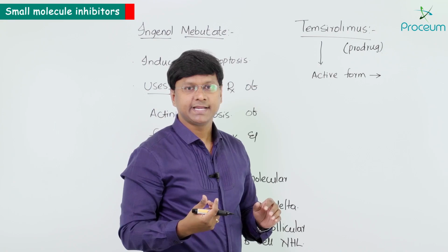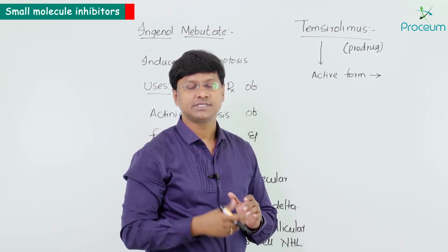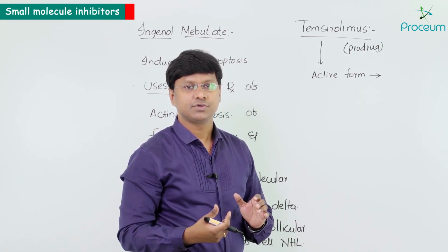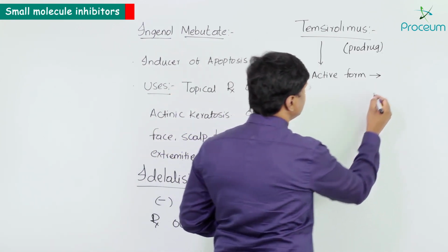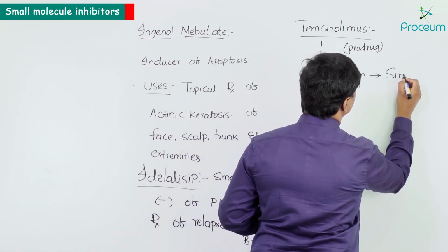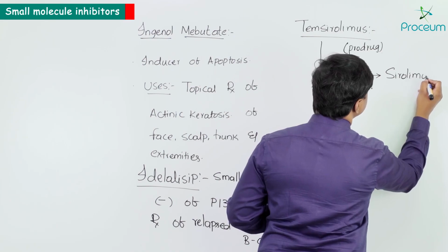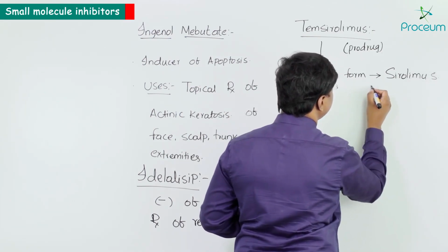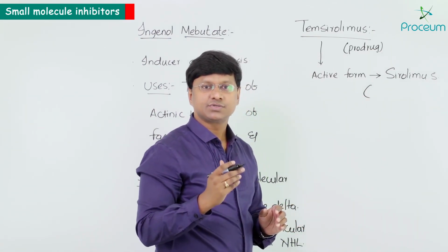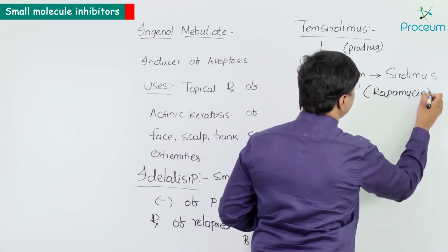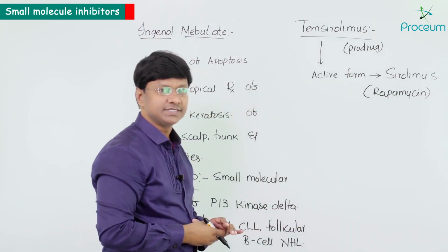So what is the active form of this particular drug? It is converted into sirolimus. Now the another name of this sirolimus is rapamycin.